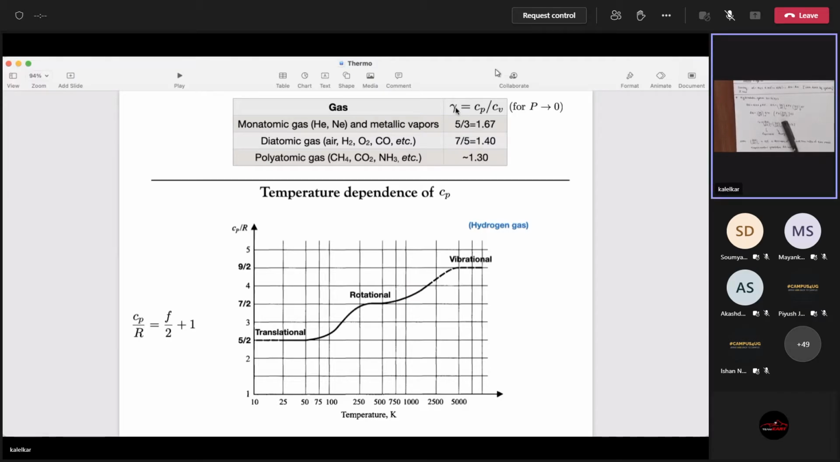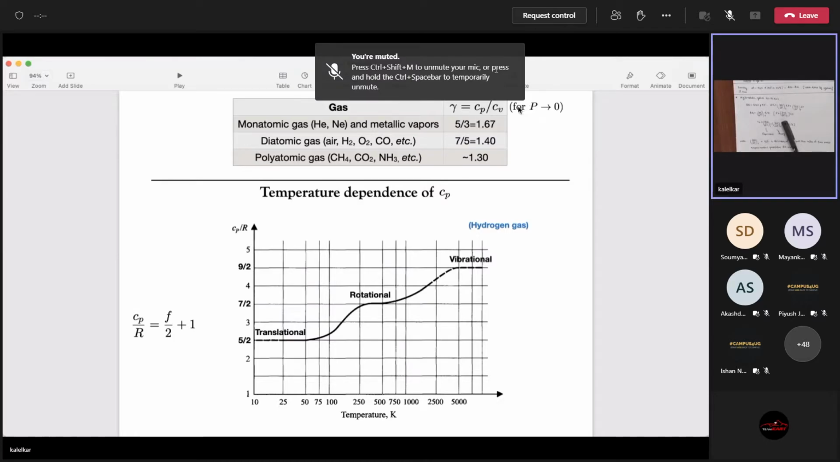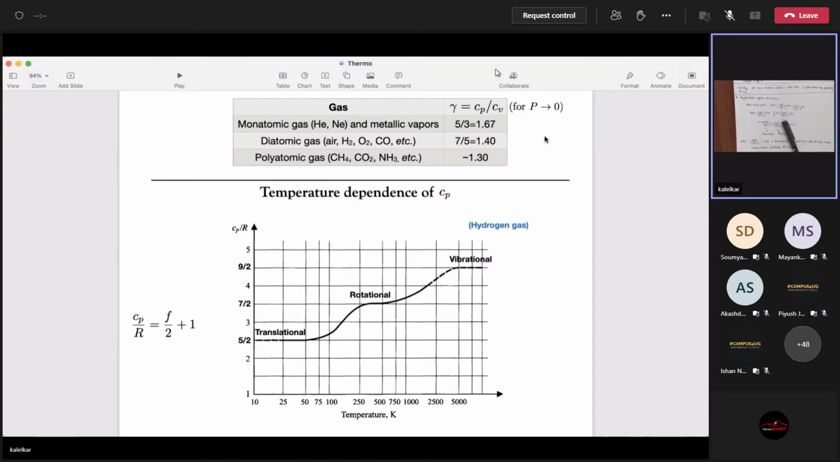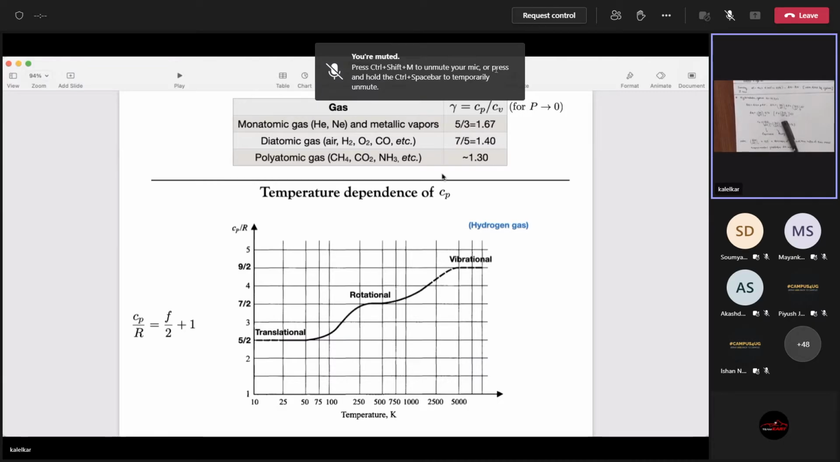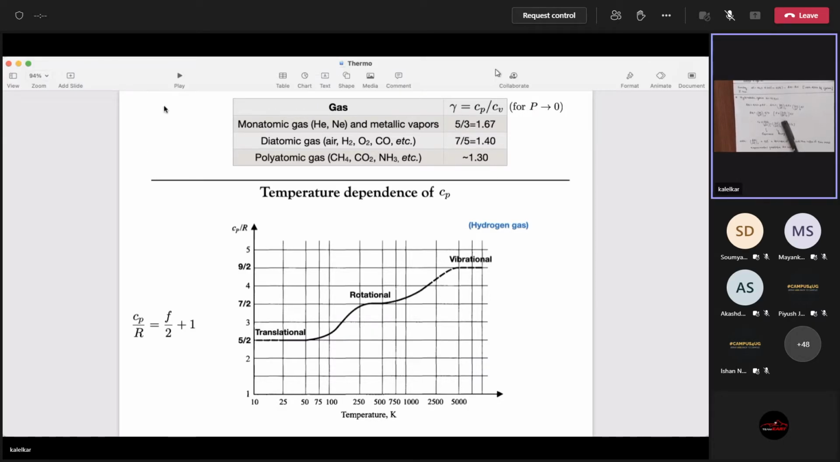So these values are not independent of temperature. These values vary with temperature. But these are the values we will typically use in problems. That's why I'm writing it in a table here. As the temperature increases, these values will change. And of course I've written that for the case of low pressure, that means we are taking a dilute gas. If you have a dense gas, then these values will again change. So just remember that. But for problems, these values are all you need to remember. Or it might be given as information in the problem.